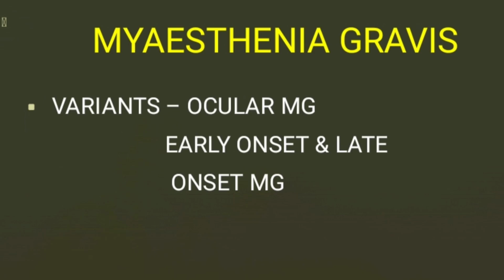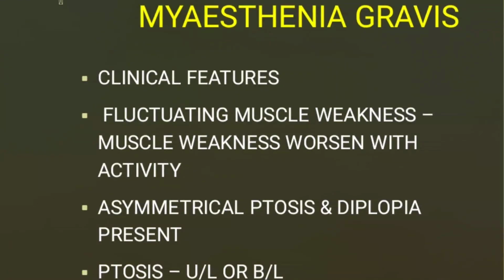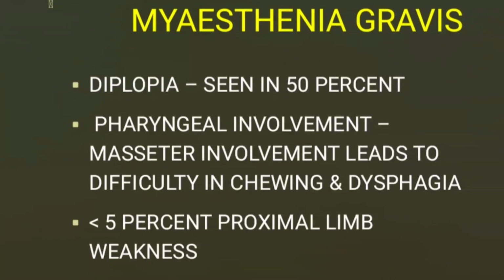The clinical features seen in Myasthenia gravis are fluctuating muscle weakness, that is, muscle weakness that worsens after activity, meaning the patient experiences more symptoms at the end of the day. We also see asymmetrical ptosis and diplopia with pharyngeal involvement. If ptosis is present, it may be unilateral or bilateral. Diplopia is seen in 50% of patients.